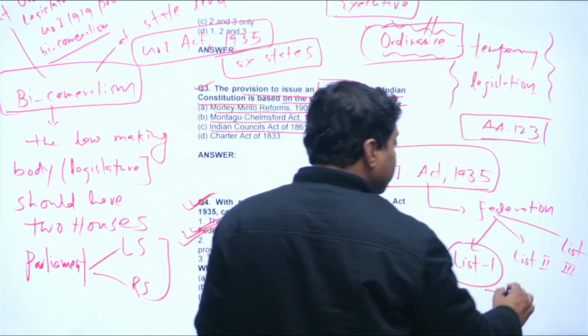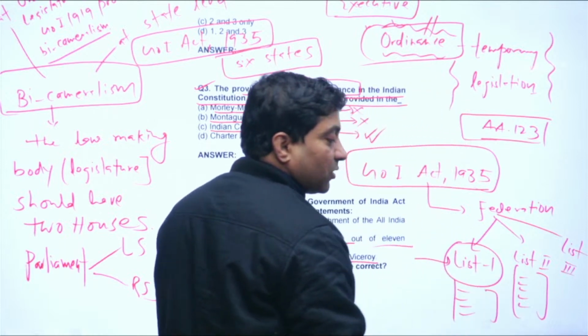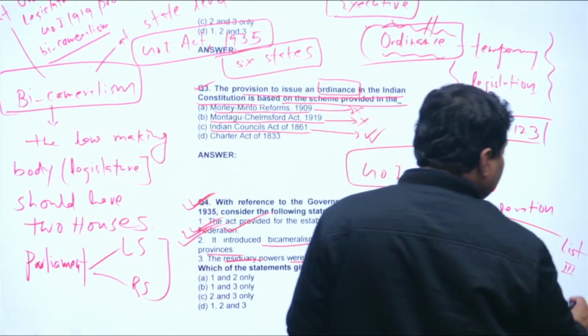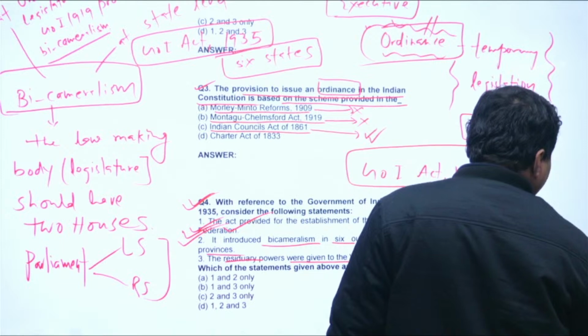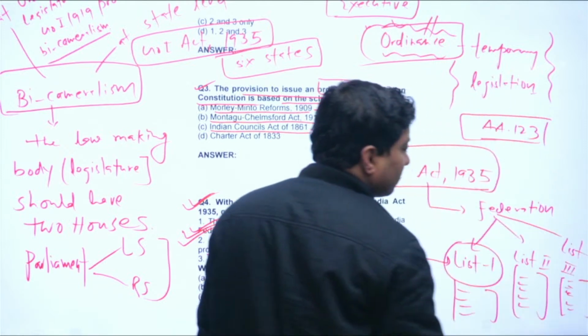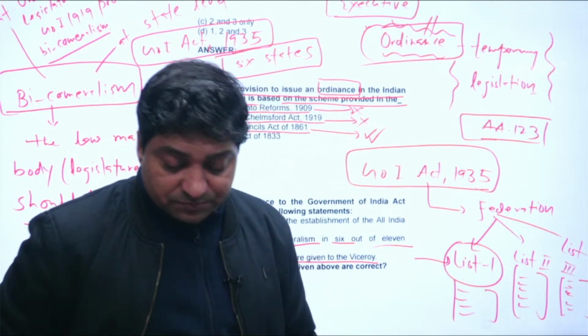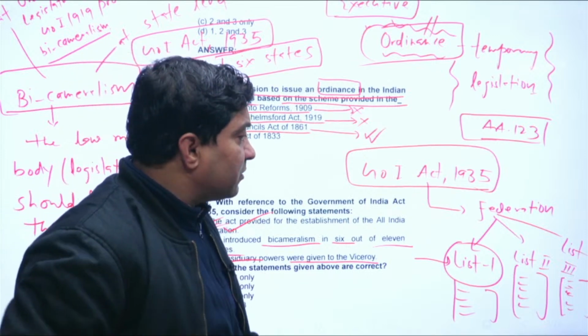Then many items are listed in List 2, on which the state has power; that is called the State List.